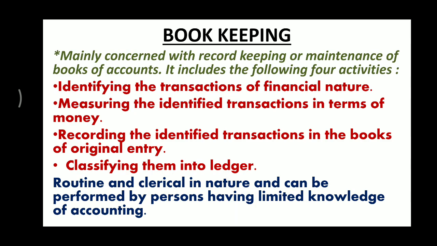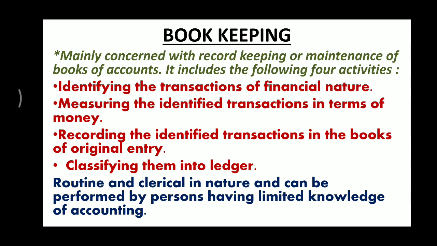That is known as measuring in terms of money. So first we identify the transaction, then we measure it in terms of money, then it is recorded in the books of original entry.